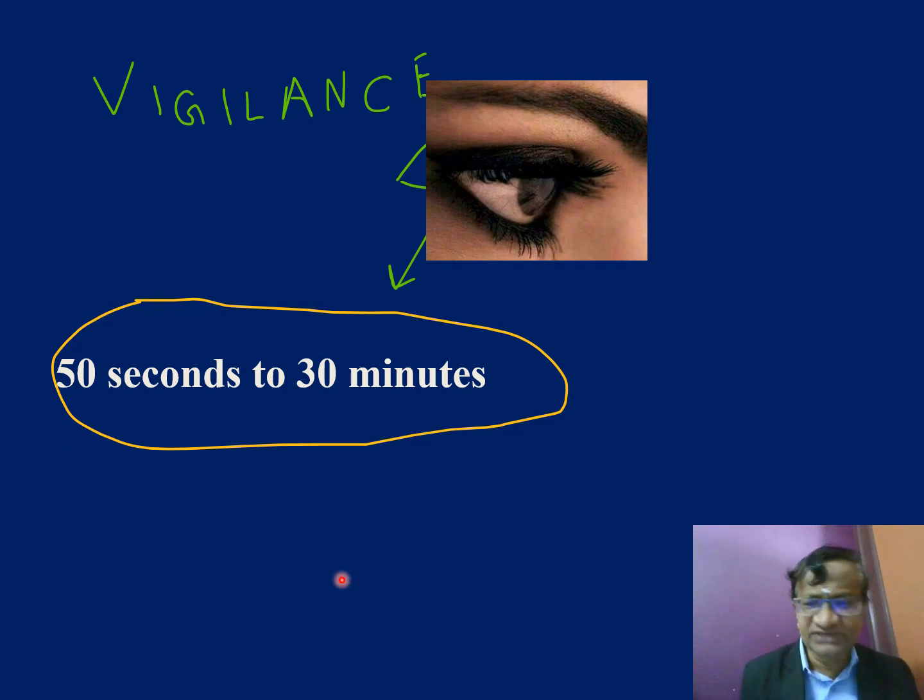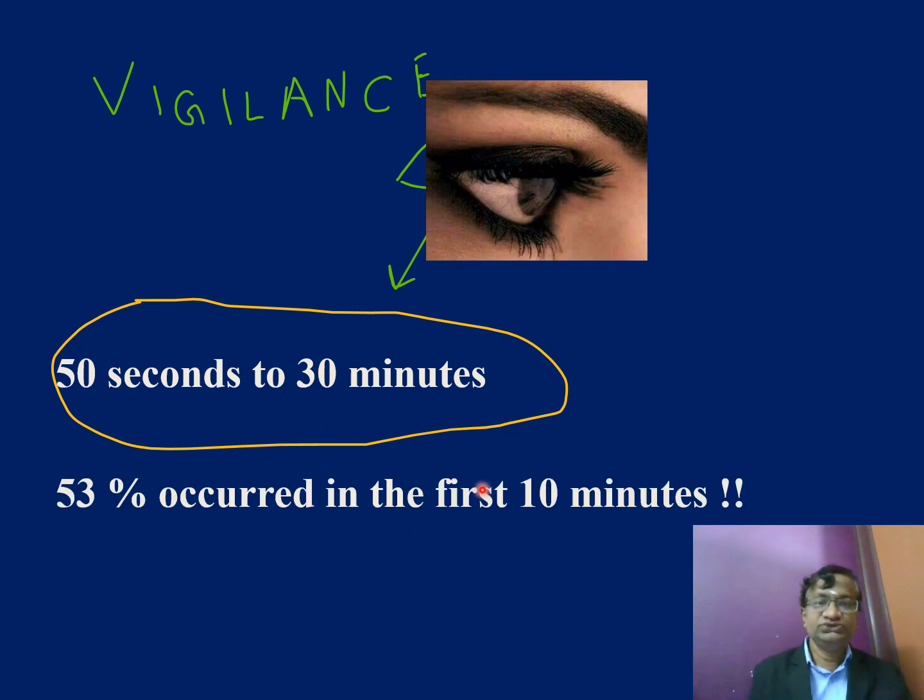You need to have vigilance. The first symptom can start in 50 seconds or it can come even after 25 minutes. 50% occurred in the first 10 minutes. You have given the block, 15 minutes later you are going for a cup of coffee. Yes, they can have toxicity. This is why extreme vigilance is needed even up to 25 to 30 minutes.